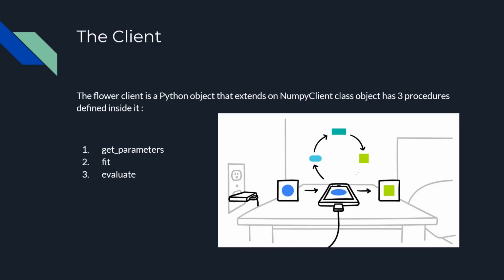So it uses the private data, trains the model that we have on the device currently, and sends it back to the server once the training is done. And this evaluate, as I mentioned earlier, is called by the server when we need to test the state of the model, how well it is acting. It calls this method and it gets the model tested based on the user's private data.